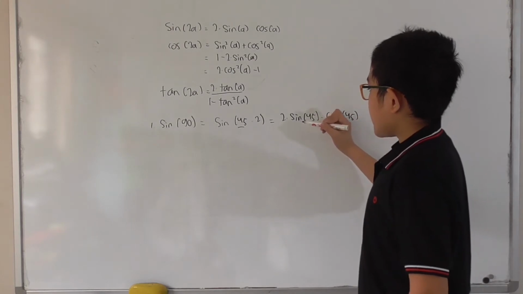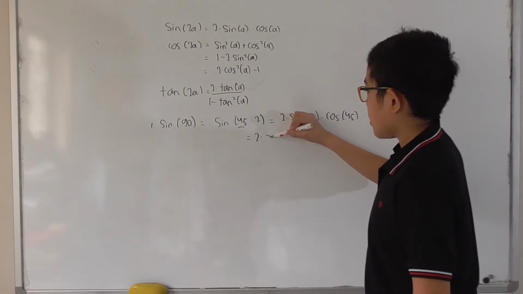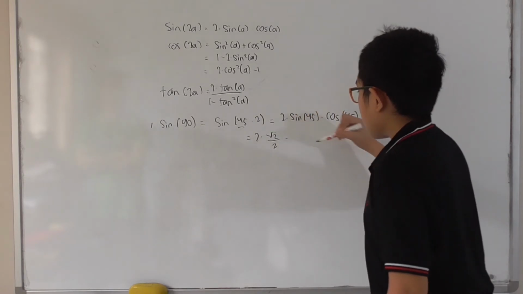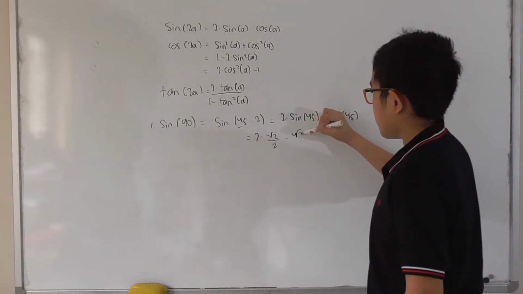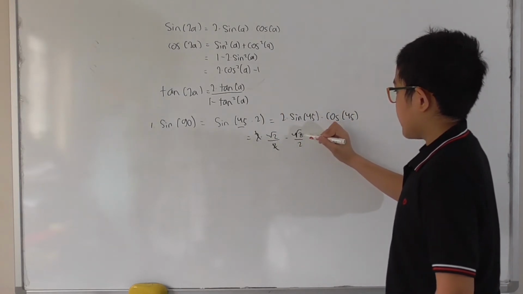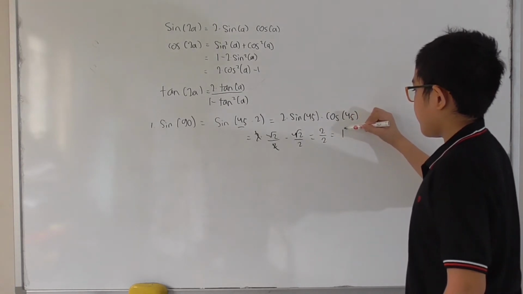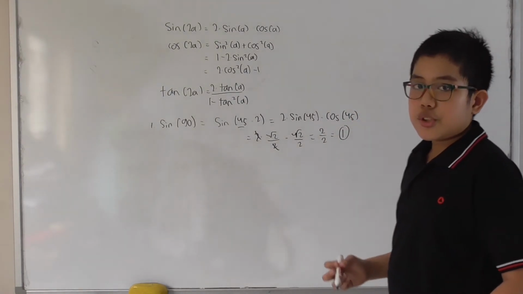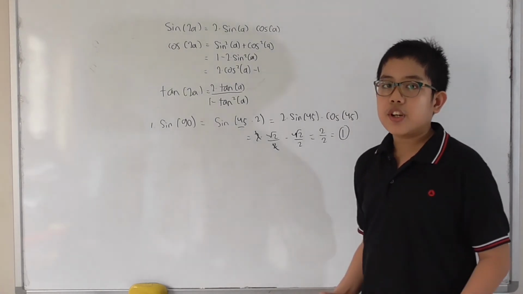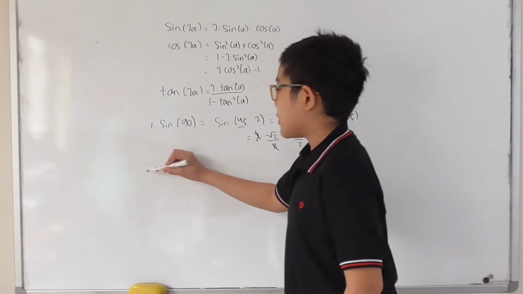And then, what is sine of 45? Well, we know that sine of 45 is going to be square root of 2 over 2. Cosine of 45 is also square root of 2 over 2. The 2 cancel out, so it's going to be square root of 2 times square root of 2. That's basically 2. So 2 divided by 2 is 1. And of course, you can use your 30, 60, 90 triangle, 45, 45, 90 triangle, or your 1 radius circle to solve it.